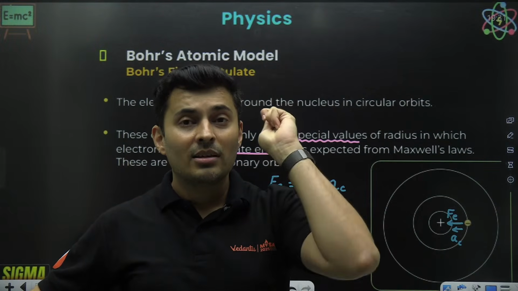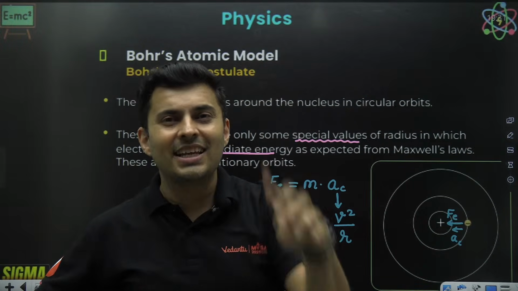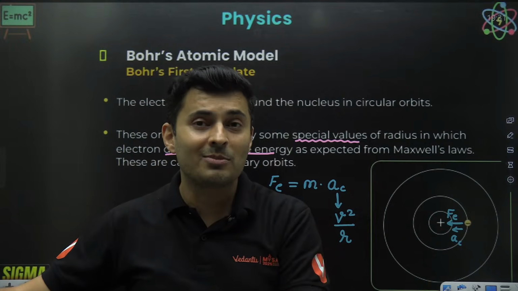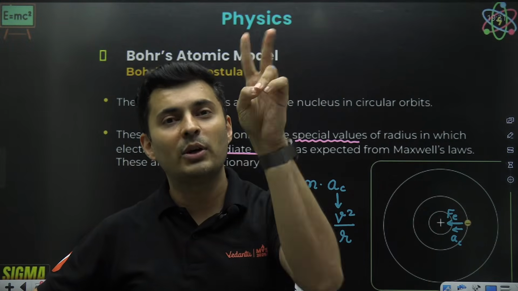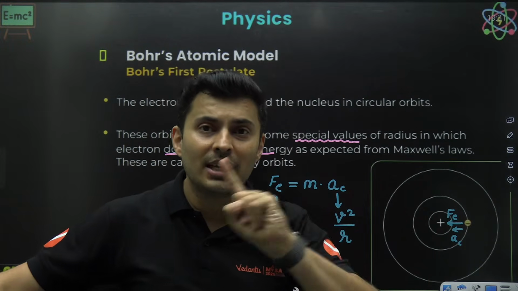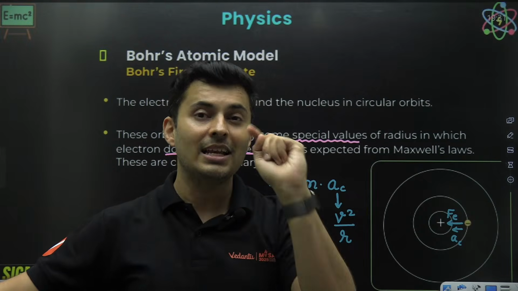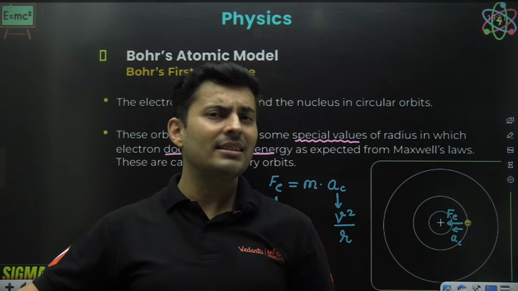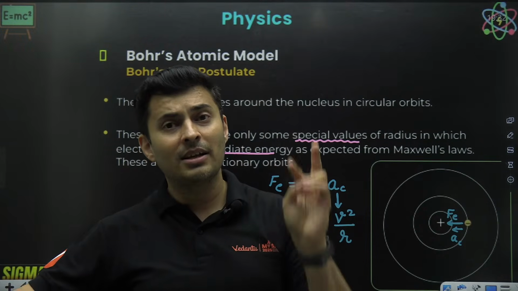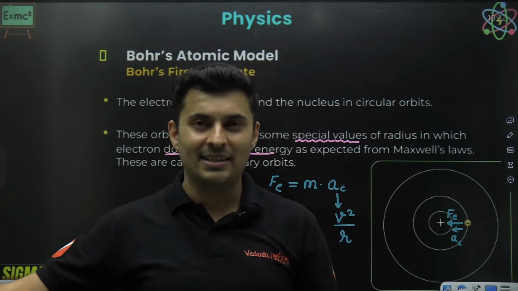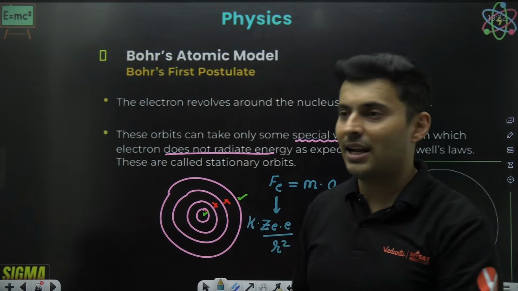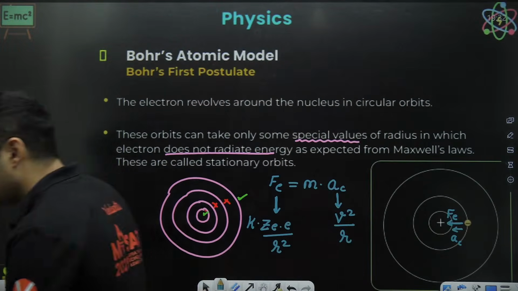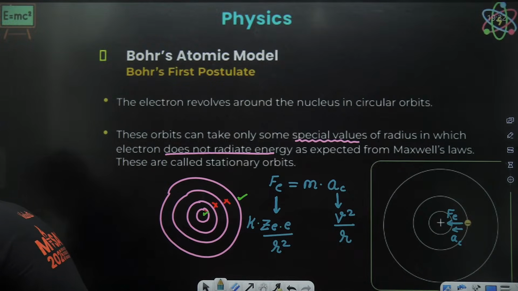So Bohr's model is only for single electron atoms. Bohr's model failed even when there were two electrons, that is helium. So we never discuss helium atom, we discuss helium plus atom. We never discuss lithium atom. In Bohr, we discuss lithium double plus because it has a single electron, doubly ionized lithium. Getting my point, everyone?